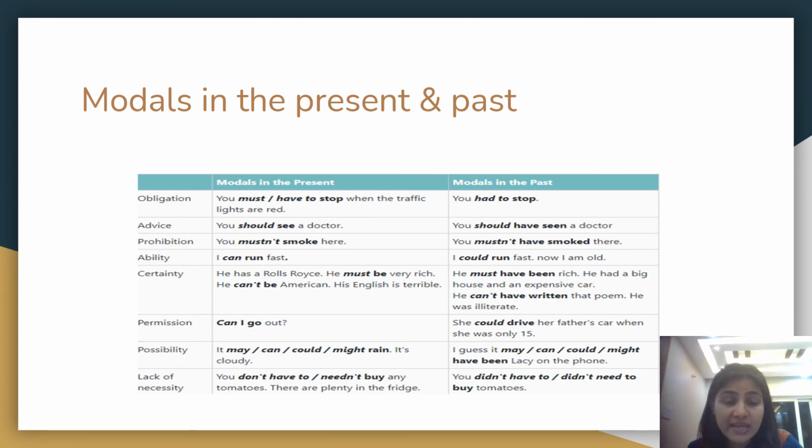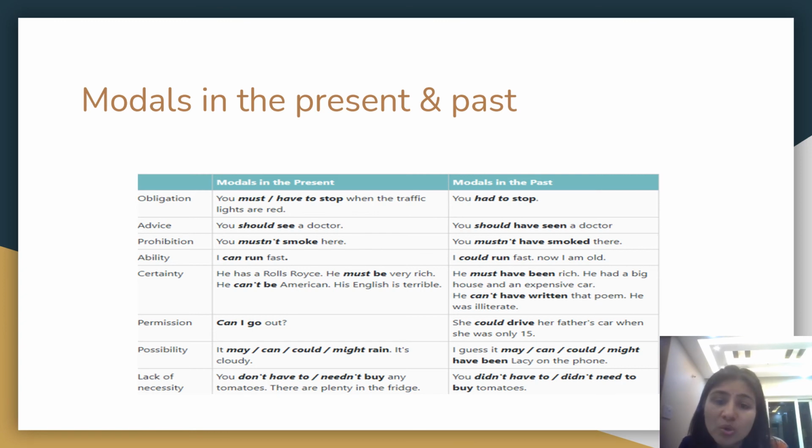I started by saying that must and have to start with obligation. Have to is when you have external circumstances in place, right? So you have to stop when the traffic lights are red. And in the past tense, it would be you had to stop. Suppose you have to give advice, you should see a doctor. The same thing in the past would be you should have seen a doctor.